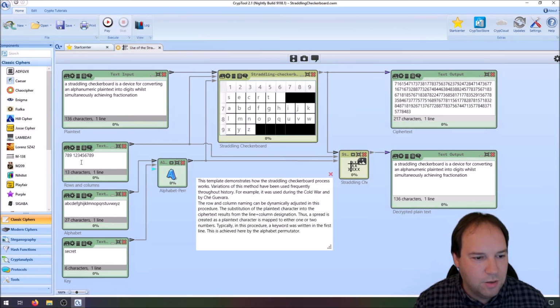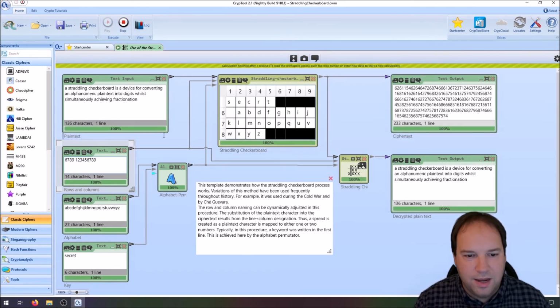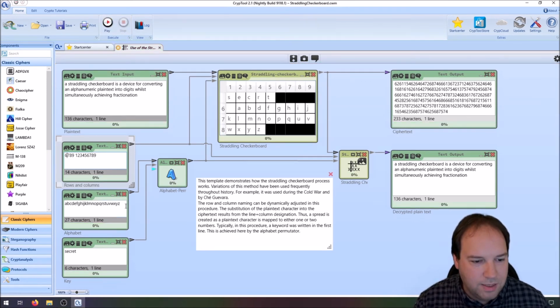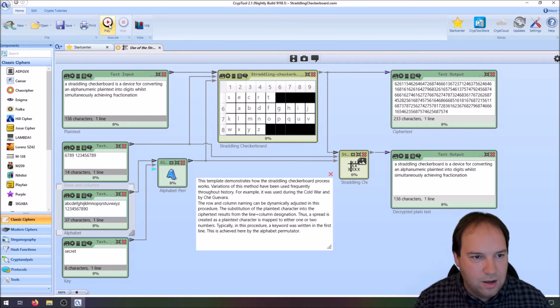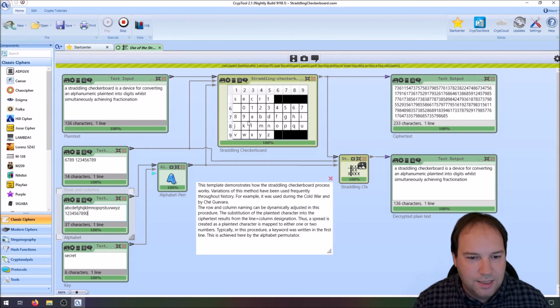We could, for instance, stop this, and then we also put the 6 here, and we get another encryption. Now we have the 6, 7, 8, 9 removed from this here, and we have the 6, 7, 8 here. And since we have not so many letters here, we don't even get a next row here. But we can adapt our alphabet and, for instance, add digits. And now when we press play, you can see that the digits are also part of the straddling checkerboard.